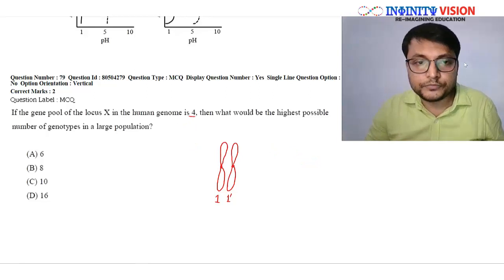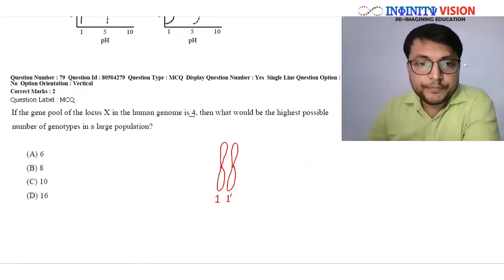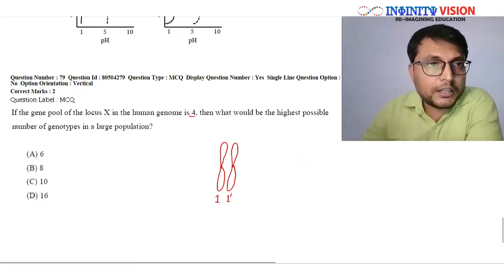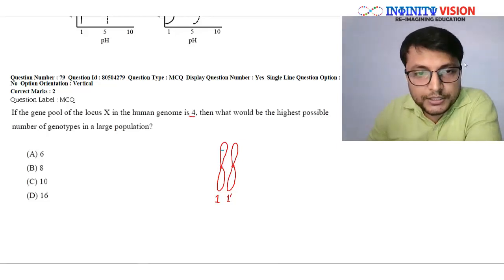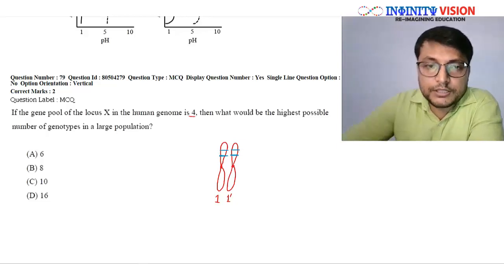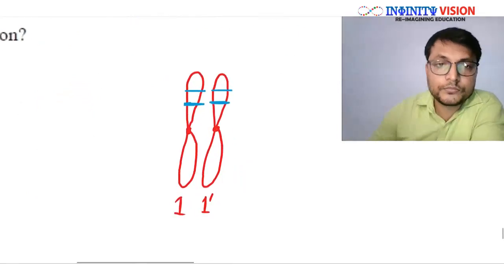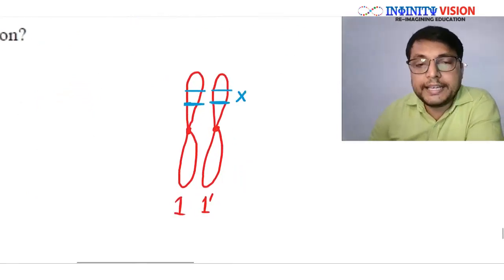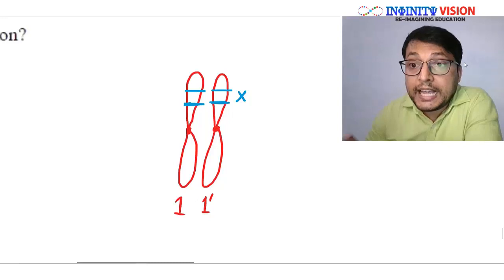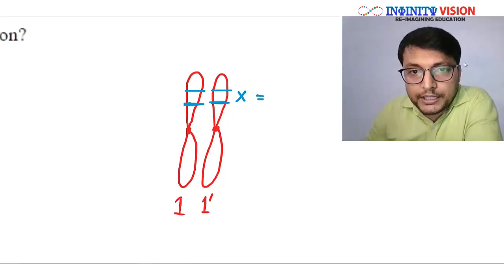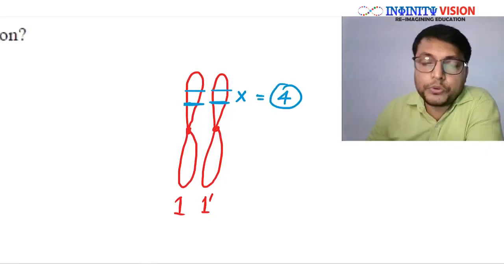Okay, great. Now the question says that suppose at one locus, so I am taking this as one locus, and this locus in this question has been named X. So this locus has been named X, and they are saying at this locus there are a total of 4 genes.